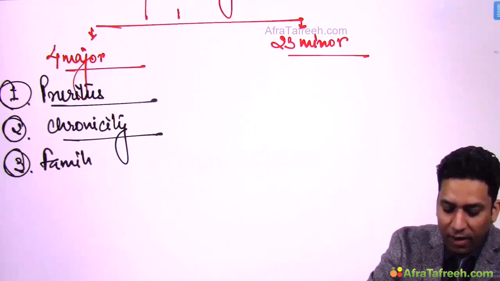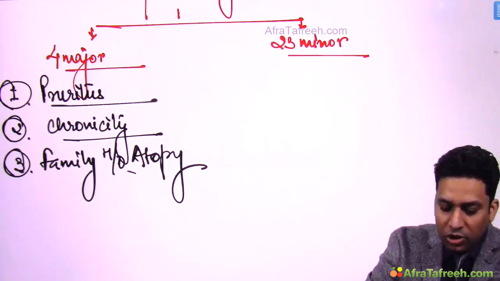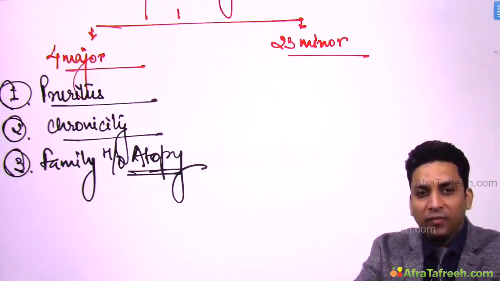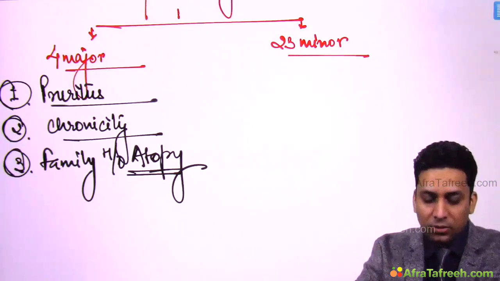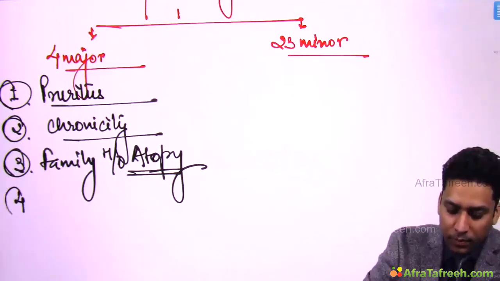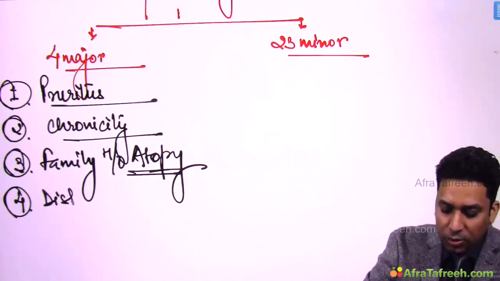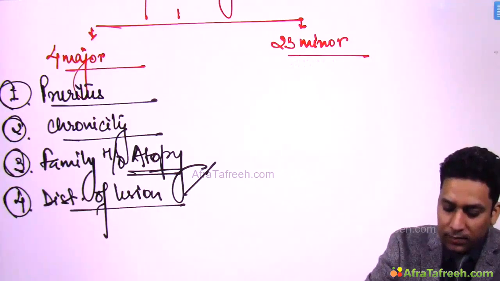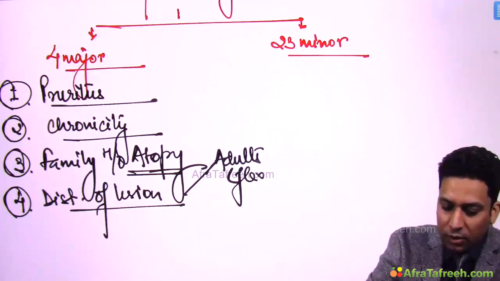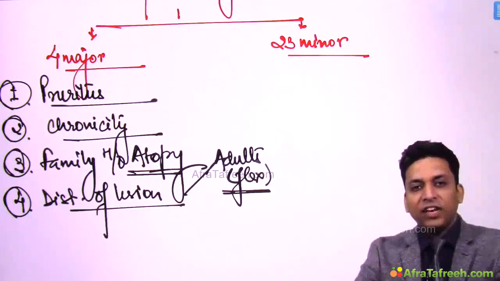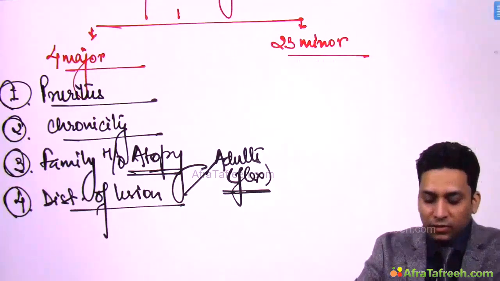Then there is a family history of atopy. History of atopy can be in the form of asthma, hay fever, rhinitis, allergic conjunctivitis. So any history of atopy is associated in the family members. And there is a characteristic distribution of lesions. In adults, mainly flexors are involved, like flexors of elbow, flexors of knee.